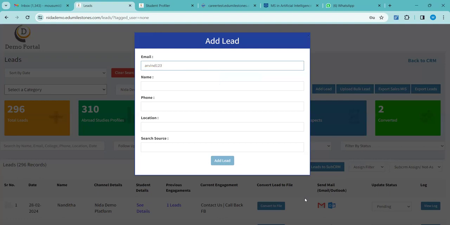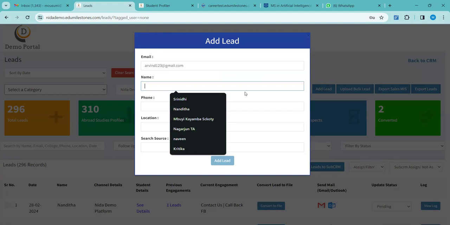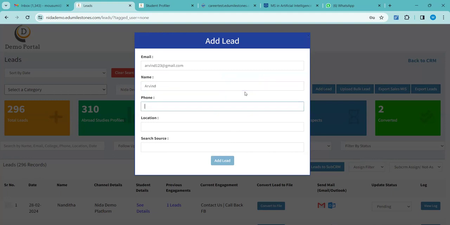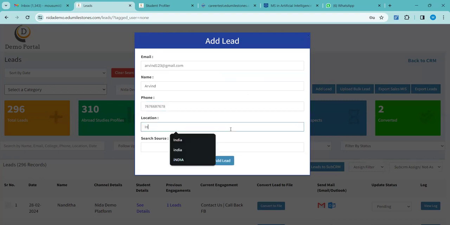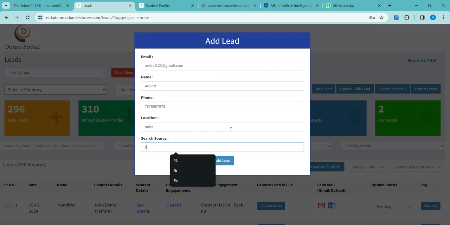Arvind is already there, it seems. Okay, arvind123@gmail.com. It's just a profile we are creating. Select the source from where you got the lead and put it here. If it is a walk-in, then walk-in. If it is from social media, you can specify it. Once you have put all the information, click on the add lead option.